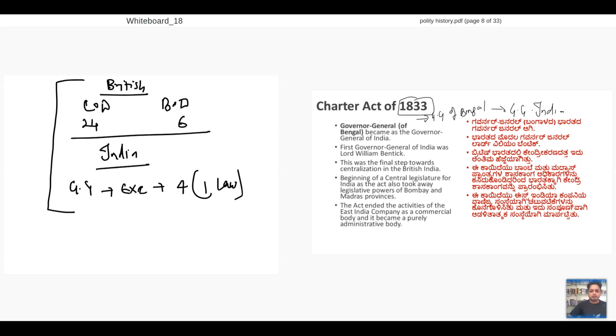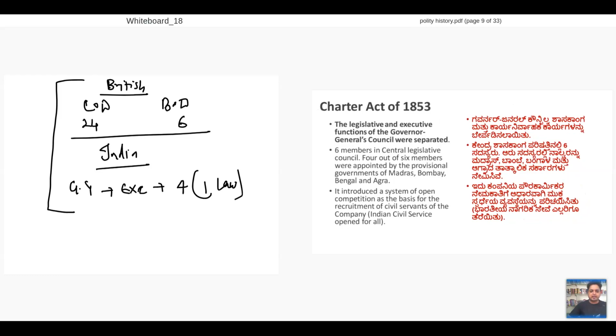How things change here. A very important act for us. We should consider this a very, very important act. It is called the Charter Act of 1853. Why is it important? Because the legislative and executive functions of the Governor General's Council will be separated. What is this concept?